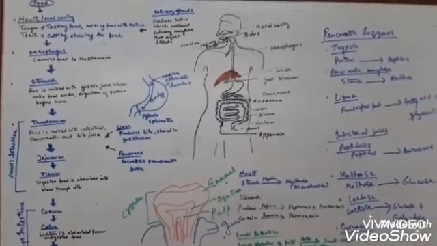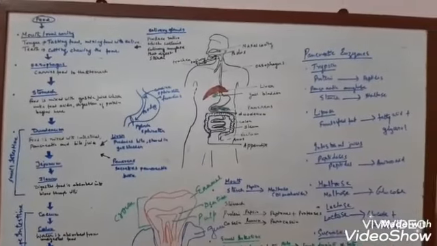So I hope you understand the topic of digestion. Children, I hope you understood the mechanism of digestion in human beings: the total alimentary canal, its length, the various digestive enzymes involved, the various digestive glands, and also the digestion in paramecium and amoeba.